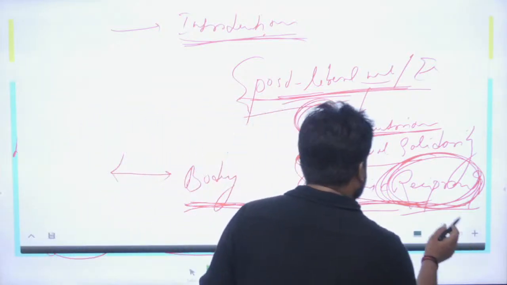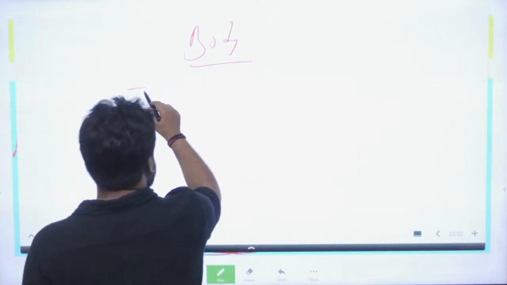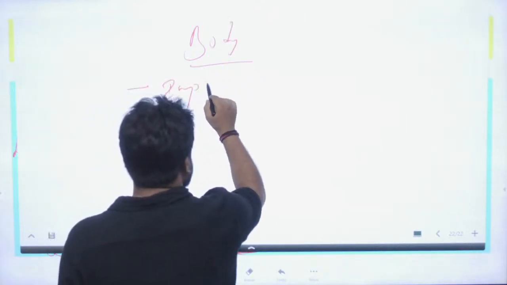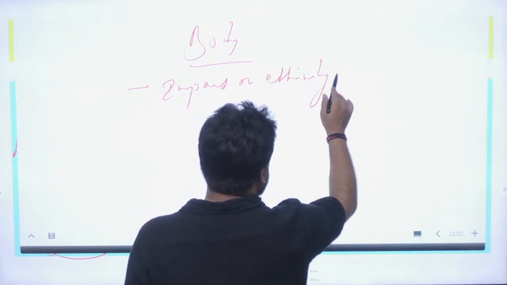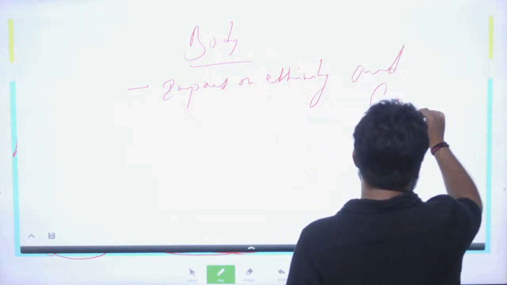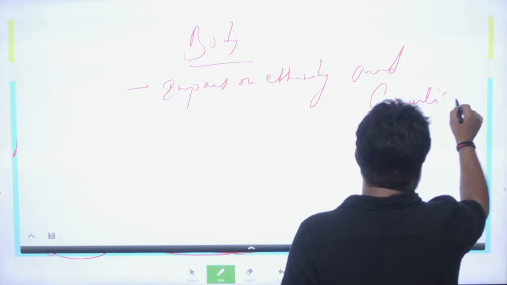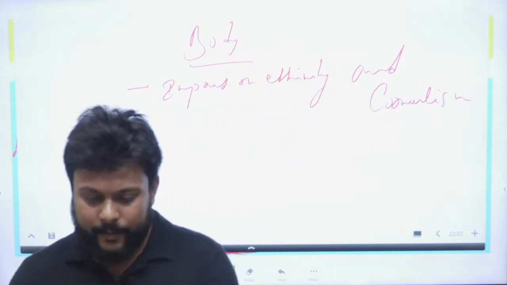Okay, fine. So now in the body part, guys, you have to analyze this impact on ethnicity and communalism. So here you have to give arguments. Okay.